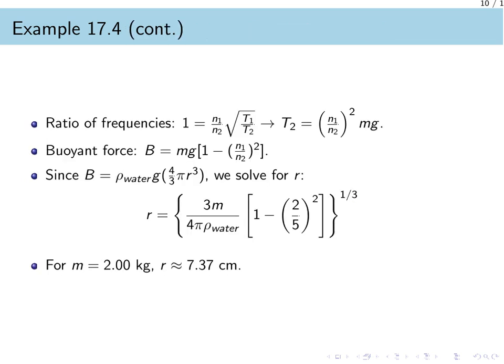To solve for the radius of the sphere in this problem, we use the ratio of the two different tension states. Since the frequency is constant, the ratio of the frequencies is 1. This allows us to find that the second tension is equal to the square of the ratio of the mode numbers, 2 divided by 5, multiplied by the original weight. The buoyant force is then the weight multiplied by the quantity 1 minus the square of that mode ratio. Since the buoyant force also equals the density of water times gravity times the volume of the sphere, we can solve for the radius. For a 2 kilogram mass, the radius of the sphere is approximately 7.37 centimeters.